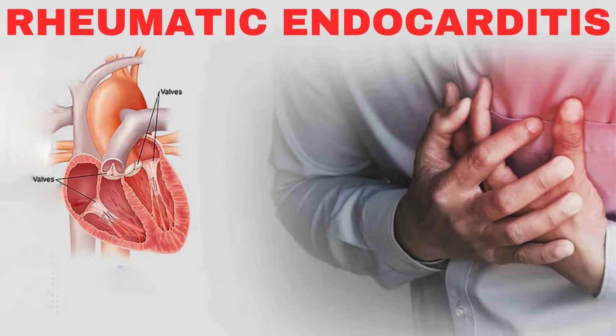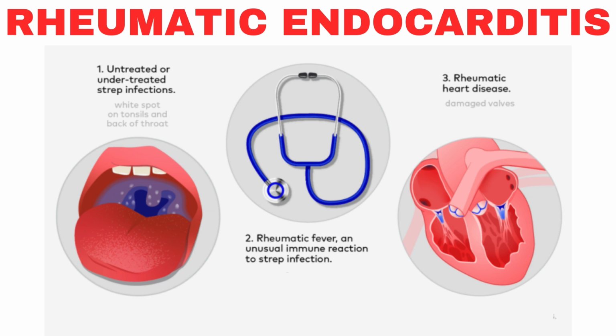In this video, we will be covering rheumatic endocarditis. Rheumatic endocarditis, otherwise called rheumatic heart disease, is a condition where the heart valves have been permanently damaged by rheumatic fever. The heart valve damage may start shortly after untreated or undertreated streptococcal infections such as strep throat or scarlet fever. An immune response causes an inflammatory condition in the body. This can result in ongoing valve damage.